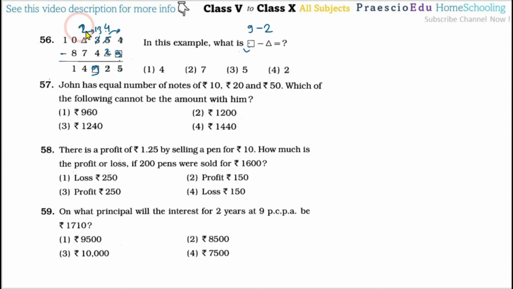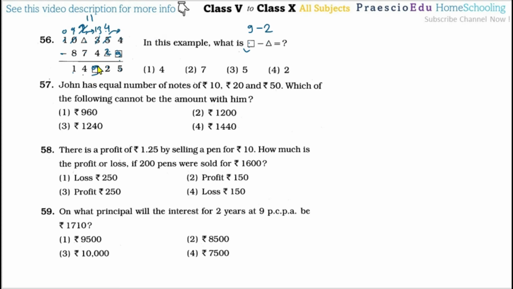After this, 1 minus 7 is not possible, so it's 9, so 1 becomes 11. 11 minus 7 is 4, so that completely matches. And here 9 minus 8 is 1, and this 1 will become 0 because 1 is already given as a carry.